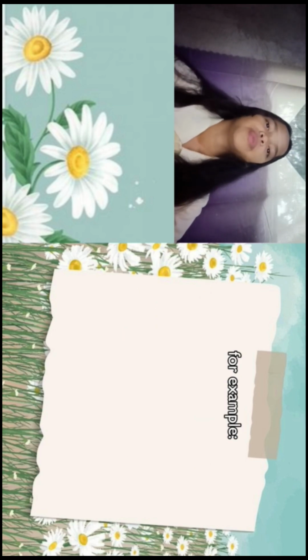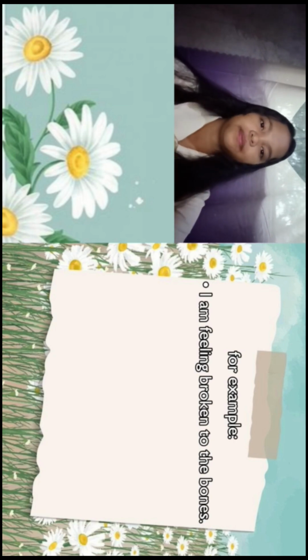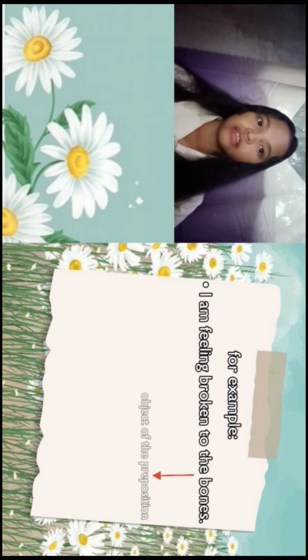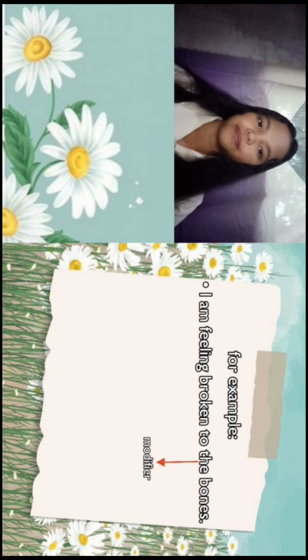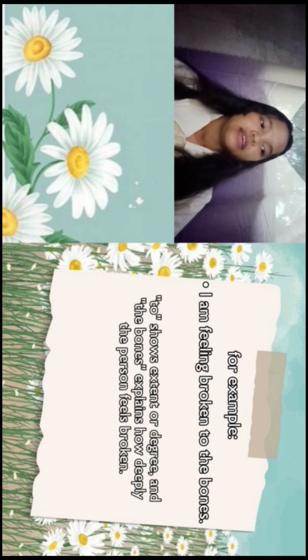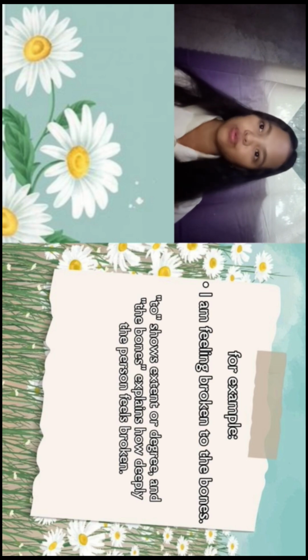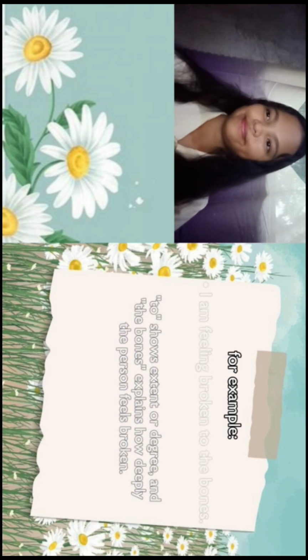The third example is: I am feeling broken to the bones. The preposition is to. The object of the preposition is the bones, and the modifier is the. To shows extent or degree, and the bones explains how deeply the person feels broken.